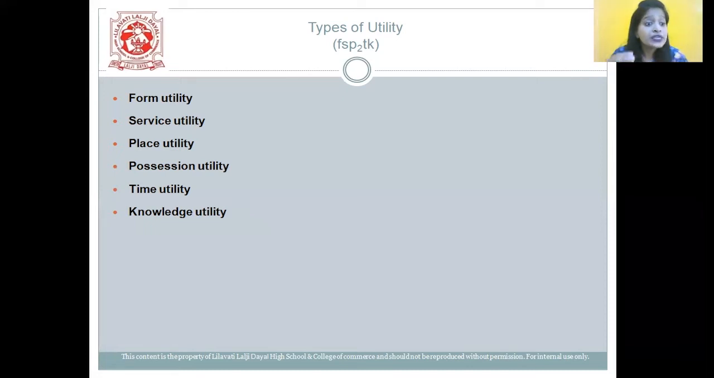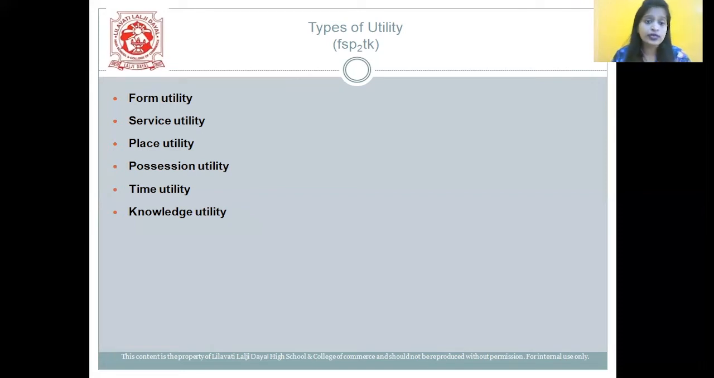Third one is place utility. When the utility of a commodity increases due to change in place, it can be termed as place utility. Next one, we have possession utility. What is possession utility, students? It arises when the ownership of the goods is transferred from one person to another. Next, we have time utility. What is time utility? When the utility of the commodity increases with a change in its time of utilization, it can be termed as time utility.